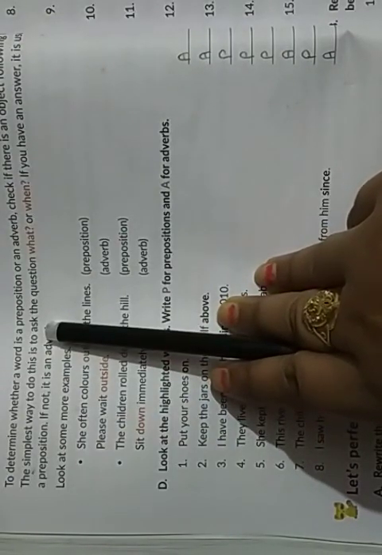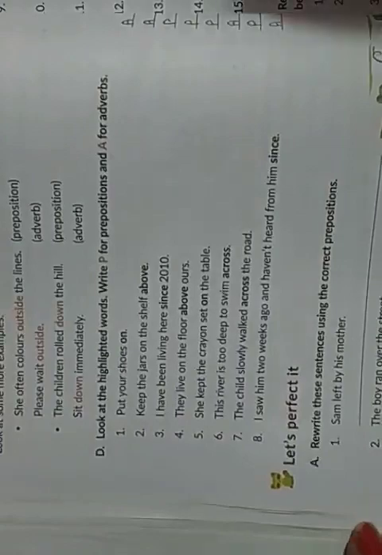If there is an object following it, then it will be used as a preposition. If there is no object after the word, then it will be used as an adverb. If you are getting the answer of what or when, then it will be a preposition, and if you are not getting the answer, then it will be used as an adverb.